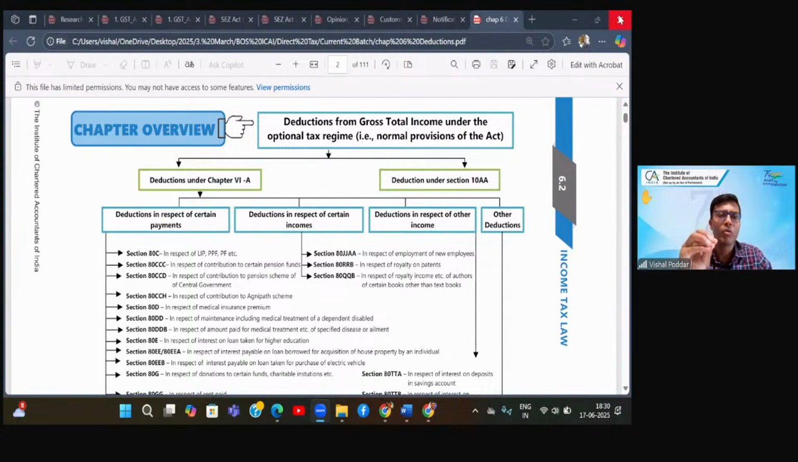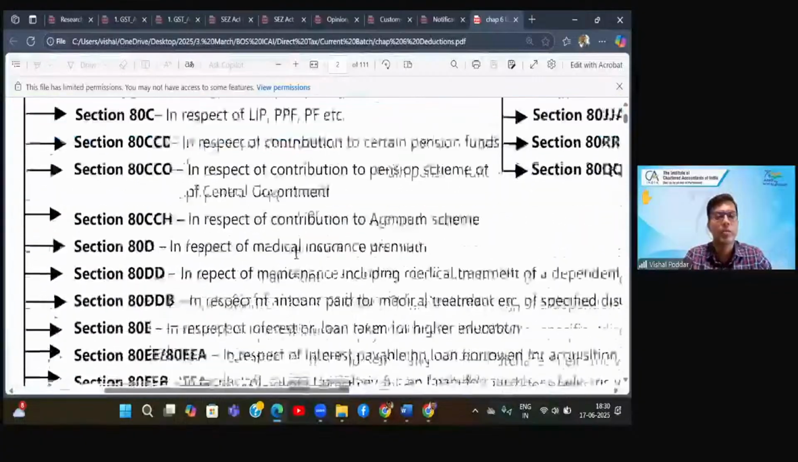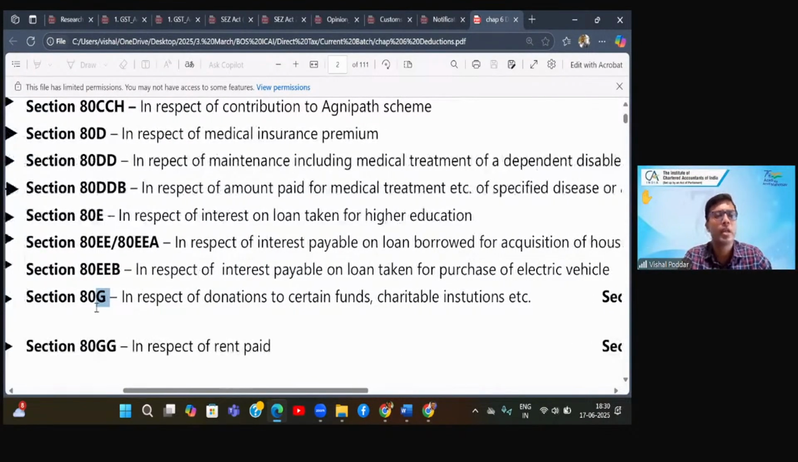So you will be able to learn and recall what is 80C, what is 80CCC, 80CCD, etc. Just to give you a glimpse of how you will be able to remember and recall, I'll give you the simplest example. You have a section whose letter is G, correct? So how do I remember this? G for God, and for God there is donation. Now when you see what 80G is dealing with, 80G is giving you a deduction when you are making a payment.